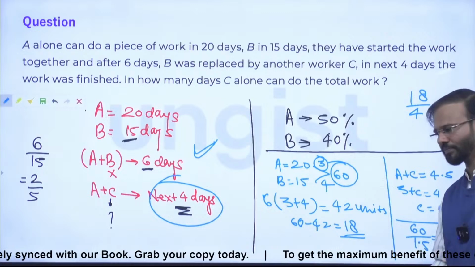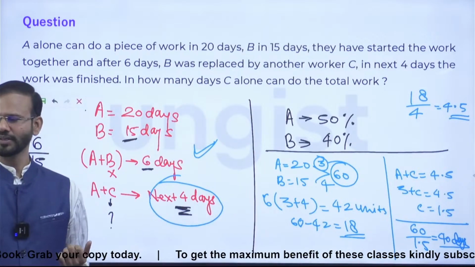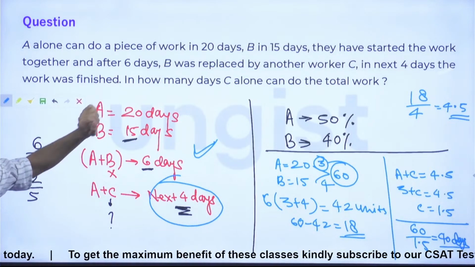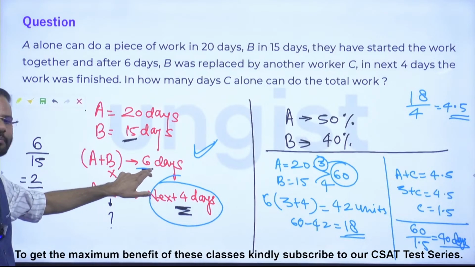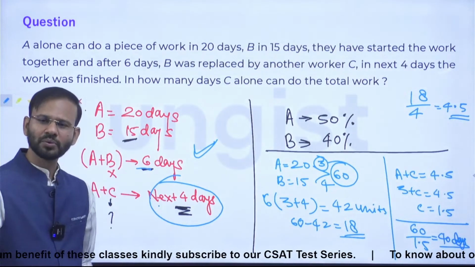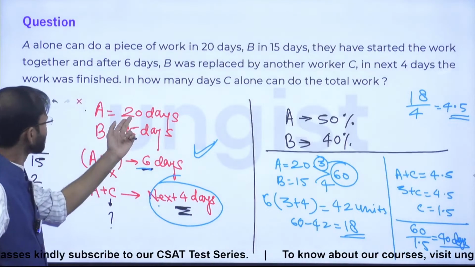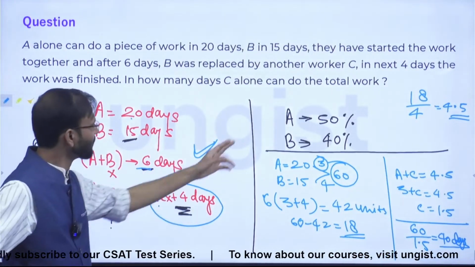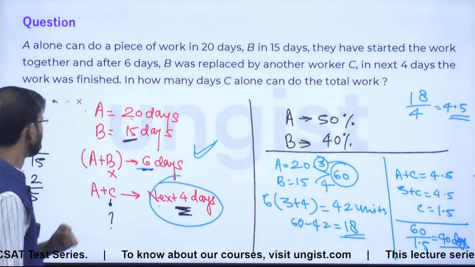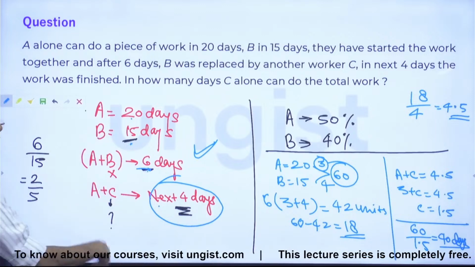Should I explain again? Okay, look, what has happened here is that A can finish the total work in 20 days. So for the first 6 days he worked with B and the next 4 days he worked with C. So in total, continuously for 10 days he worked on it. So in 20 days he can finish the entire work, so in 10 days he will do 50% of the entire project, right? After that, just talk about B. B has worked on it for 6 days. In 15 days he can finish the entire work.